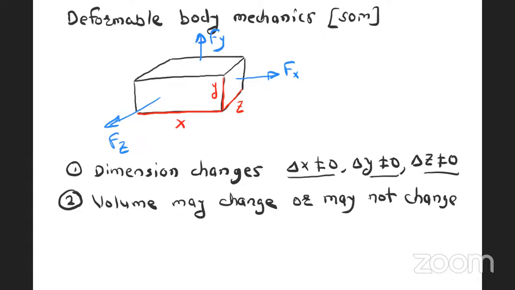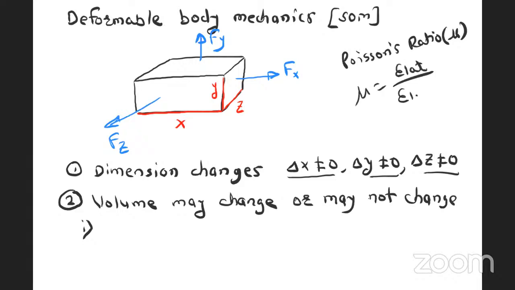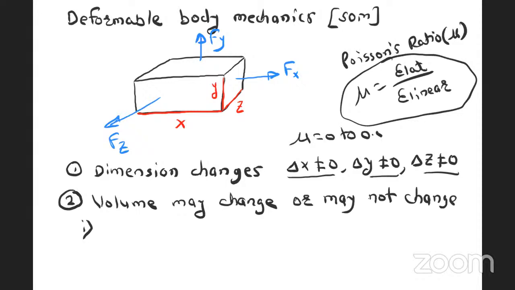For example, for volume, number one, Poisson's ratio. There is a concept of Poisson's ratio in strength of material, represented by mu. Poisson's ratio is nothing but lateral strain divided by linear strain, which you are going to see in the strength of material subject. The range of Poisson's ratio is 0 to 0.5. Again, we are going to derive why Poisson's ratio is between 0 and 0.5 in the strength of material subject.